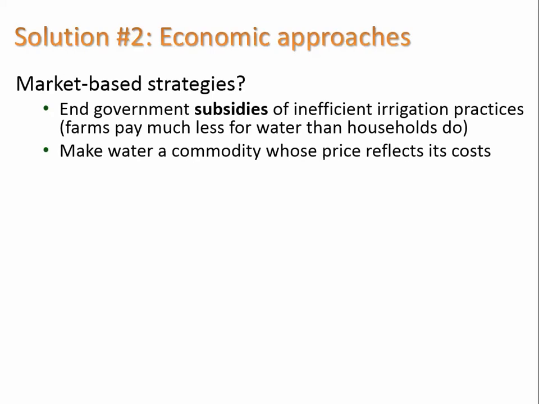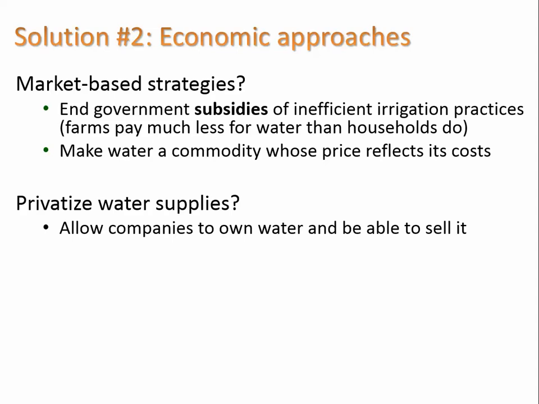As far as economic approaches, we talked about market-based ones, so ending government subsidies, which means make water a commodity whose price actually reflects its cost. So it's not taxpayers paying for farmers to use cheaper water. You could also potentially privatize water supplies, which would allow companies to own water and be able to sell it.